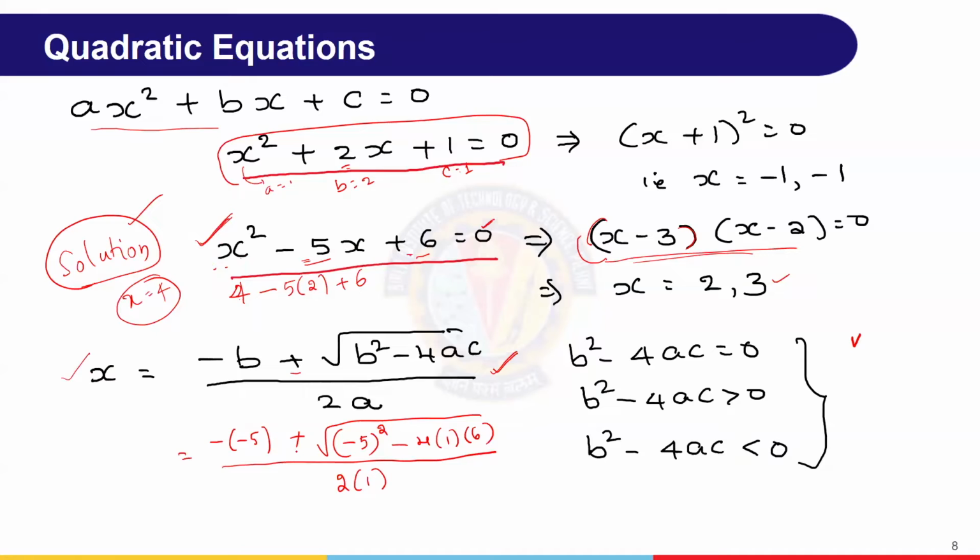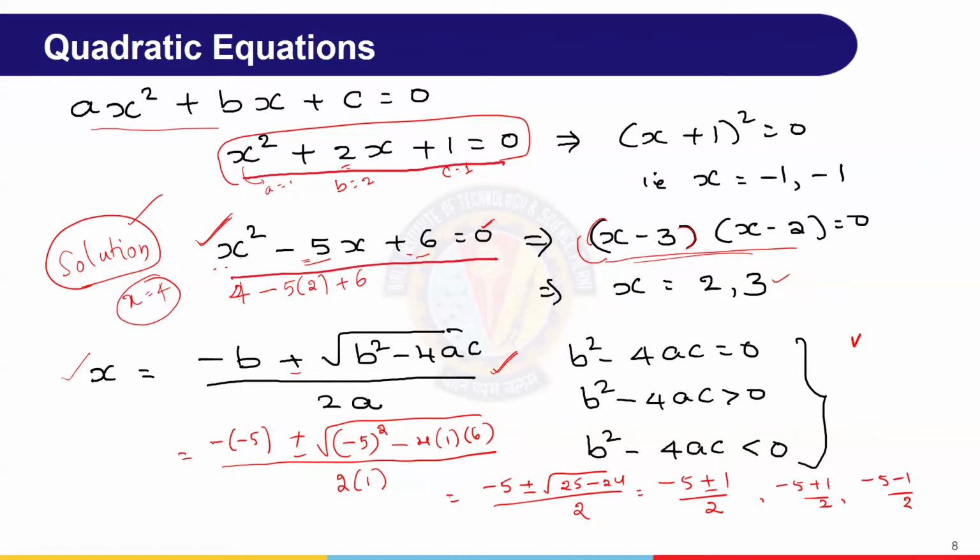Right? Now if we extend this: minus 5 plus or minus square root of 5 square. It is minus 5 square, or 5 square, always square gives the positive, right? 25 minus 4 into 6, fours are 24, right? Now what we are getting is minus 5 plus or minus 1 by 2. This plus or minus is once we take plus, once we take minus, so that we get two roots. So what we do is minus 5 plus 1 by 2, minus 5 minus 1 by 2.